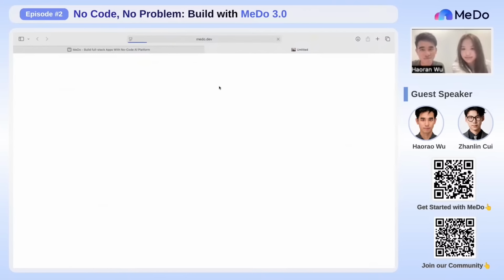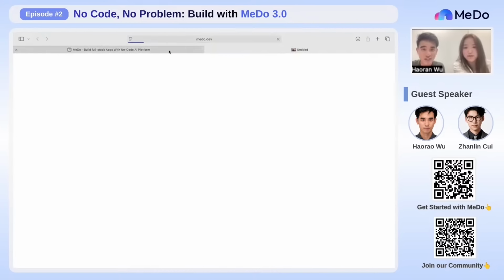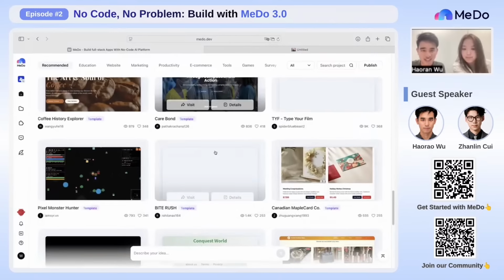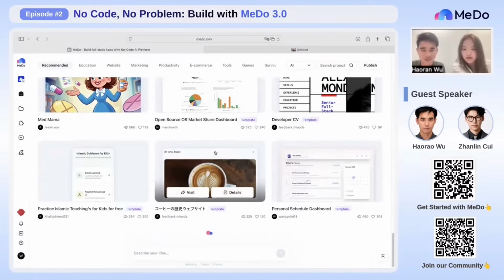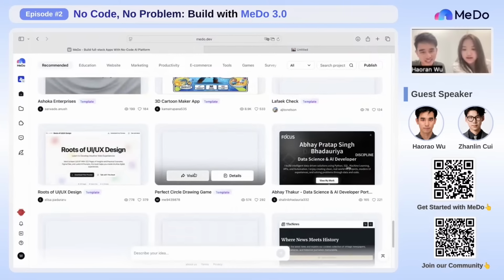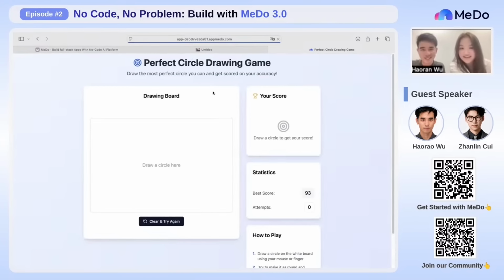Let's try it out. But the internet connection is not so stable. While we're waiting for the internet to respond, should we open another one maybe? Yeah, we can try another one. That one might be too fancy to open. Let's see. If you want to play a game, I think they are quite interesting. Let me browse a few more. Circle drawing, I think. This one, yeah, why not try it? What is this one? You can try.